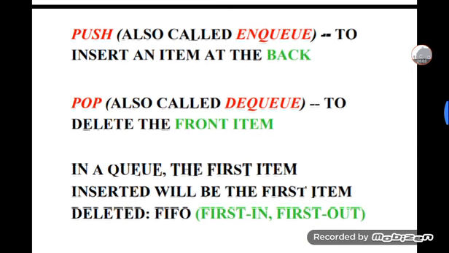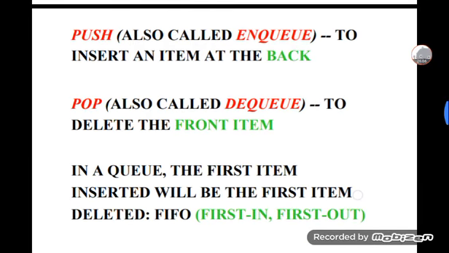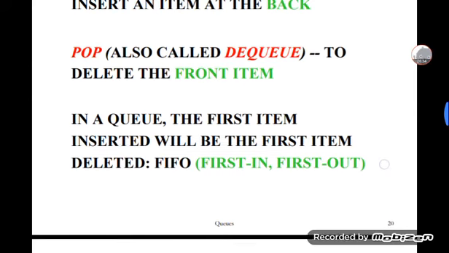Push is also called enqueue. The push operation is also called enqueue, to insert an item at the back only. The pop operation done in the above figure is also called dequeue. Enqueue is inserting, dequeue is deleting or removing at the front end. That is the back end, and this is the front. Back and front, push and pop can be done as operations on a queue.